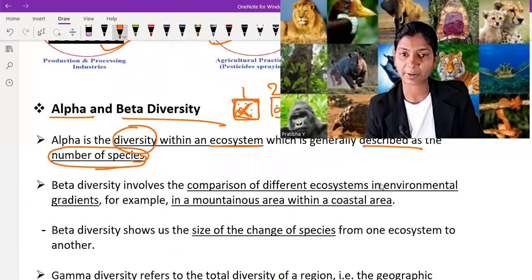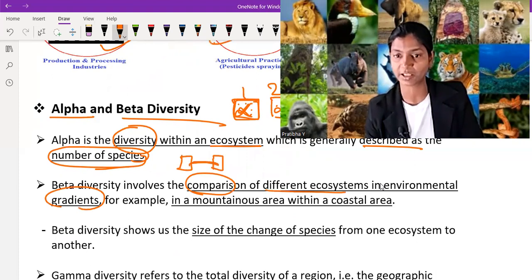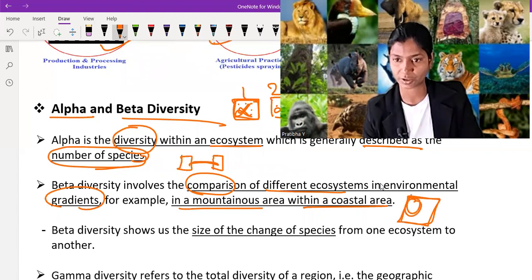Beta diversity involves the comparison of different ecosystems in an environment gradient. If there are two ecosystems, beta diversity compares these two ecosystems. For example, a mountainous area and a coastal area: two ecosystems, a mountainous one and a coastal one. So we compare the two ecosystems.